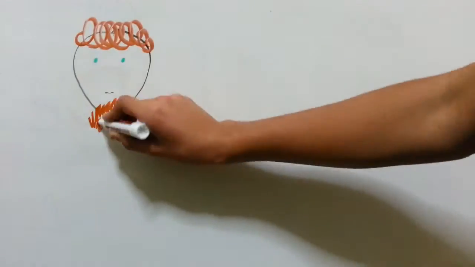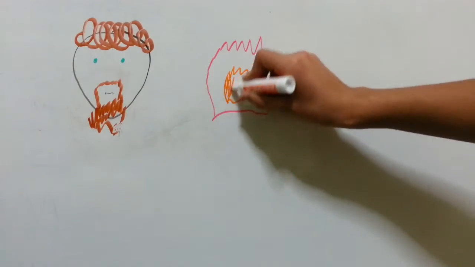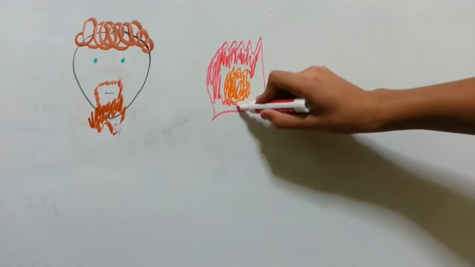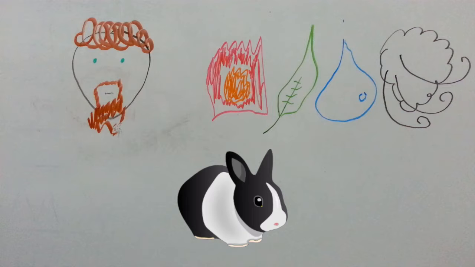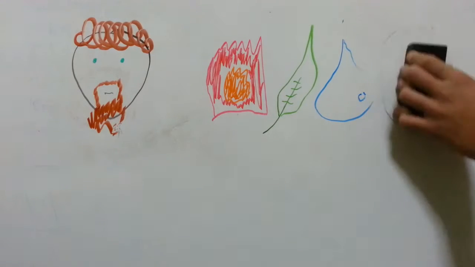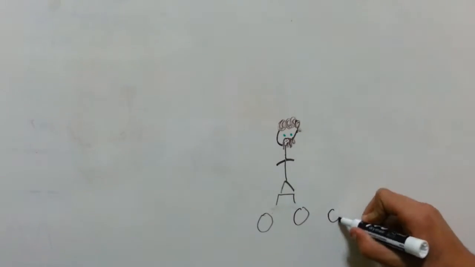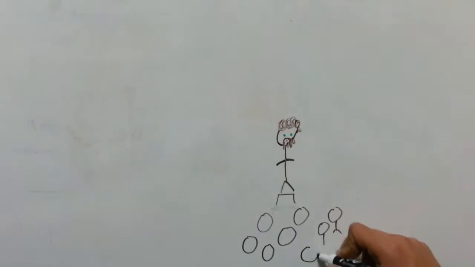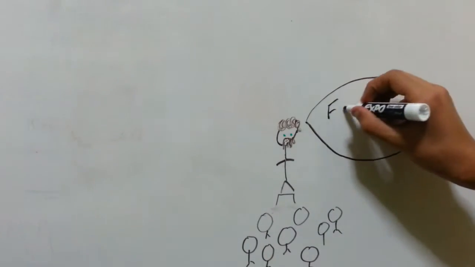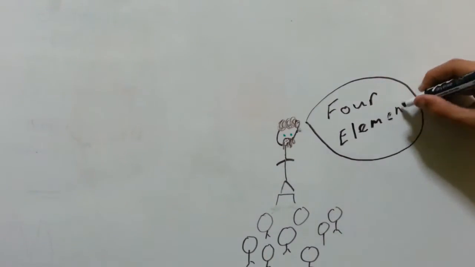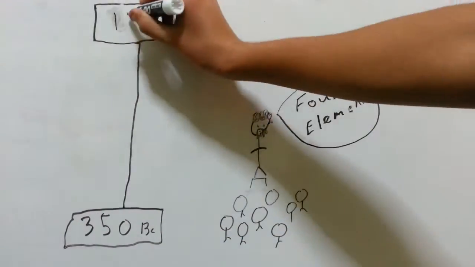Around the same time, Aristotle came up with his own ideas. His theory was similar to Heraclitus's, where everything was made out of the four elements: fire, earth, water, and wind. For example, a rabbit was composed of more water than earth because of its fluffy nature. Aristotle's theory was much more popular, as Aristotle was a widely influential philosopher, and it was much easier for the public to grasp Aristotle's theory rather than Democritus's abstract theory. And for the next 2,000 years, the atomic theory was never heard of.